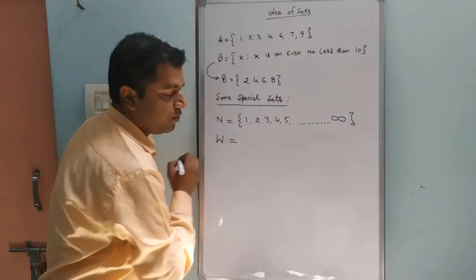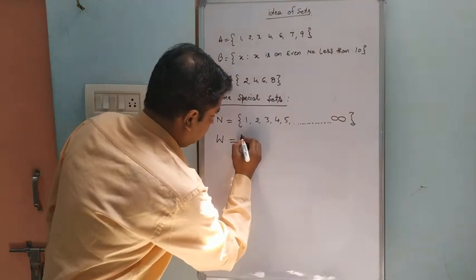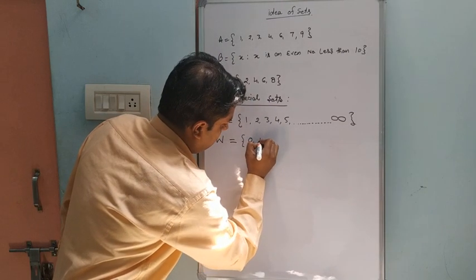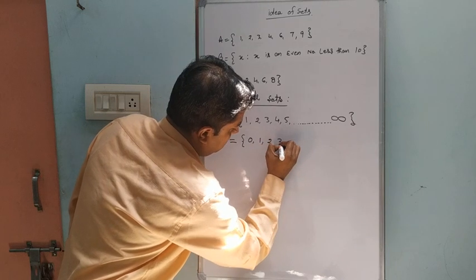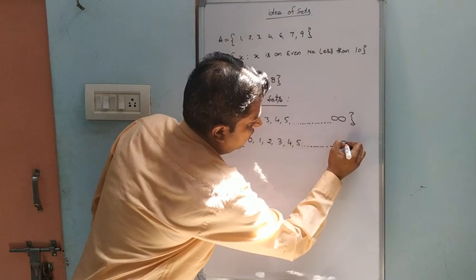Another one is W. W is the whole numbers: 0, 1, 2, 3, 4, 5, and so on.